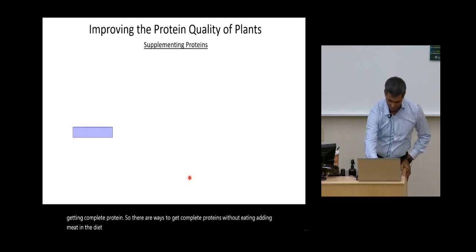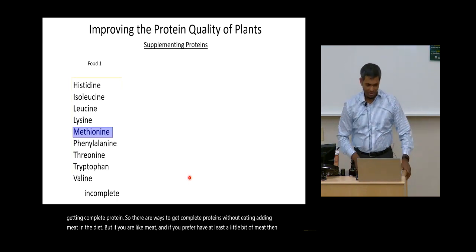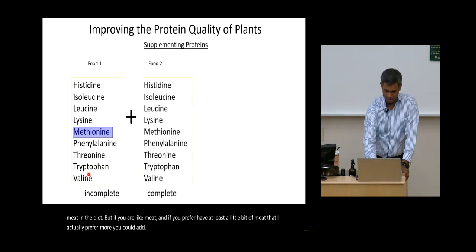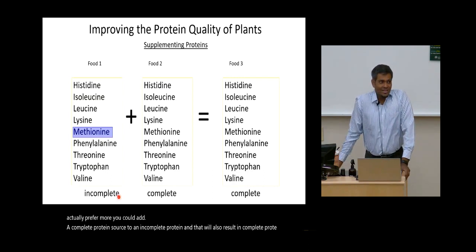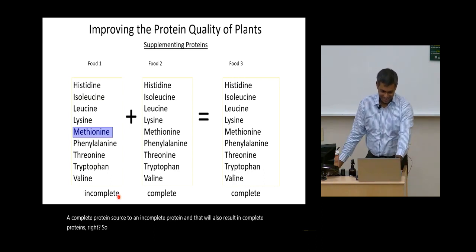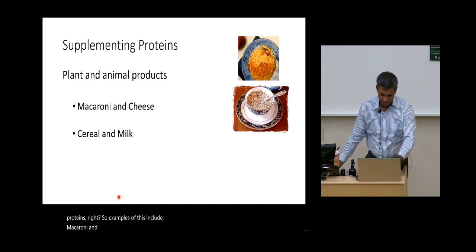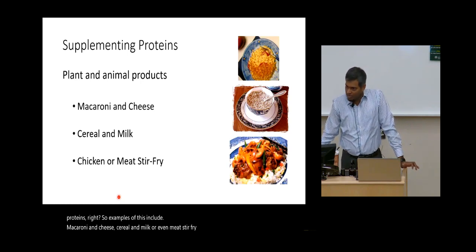But if you are like me, and if you prefer to have at least a little bit of meat in the diet, I actually prefer more, you could add a complete protein source to an incomplete protein, and that will also result in complete proteins, right? So examples of this include macaroni and cheese, cereal and milk, or even meat stir fry with chicken or the meat of your choice.